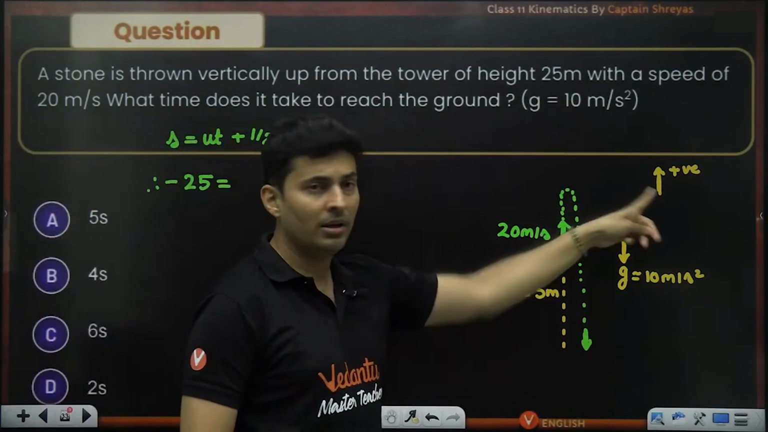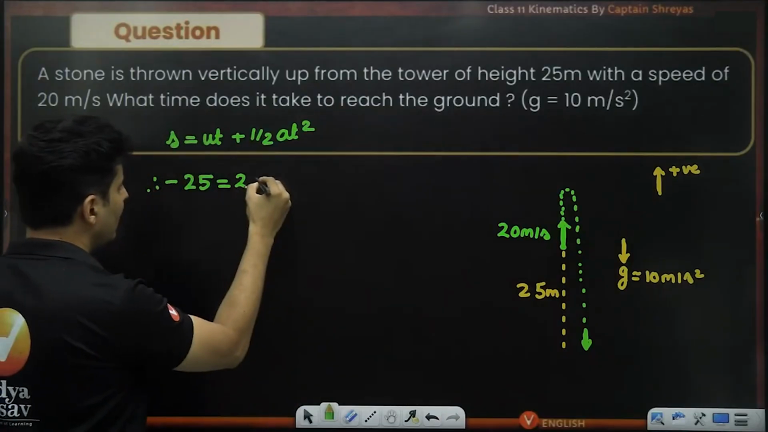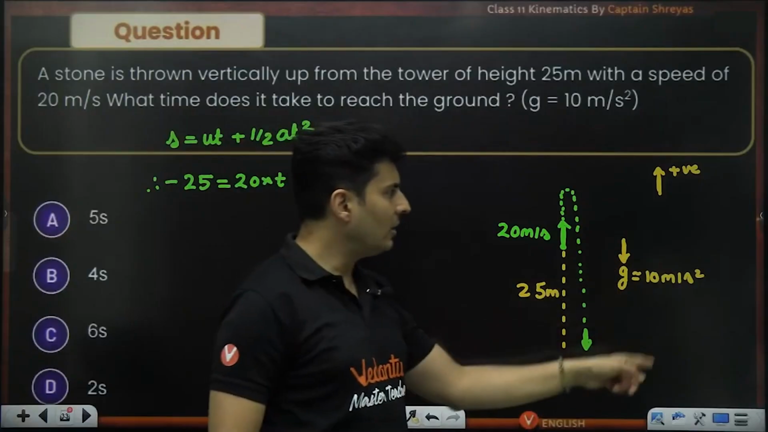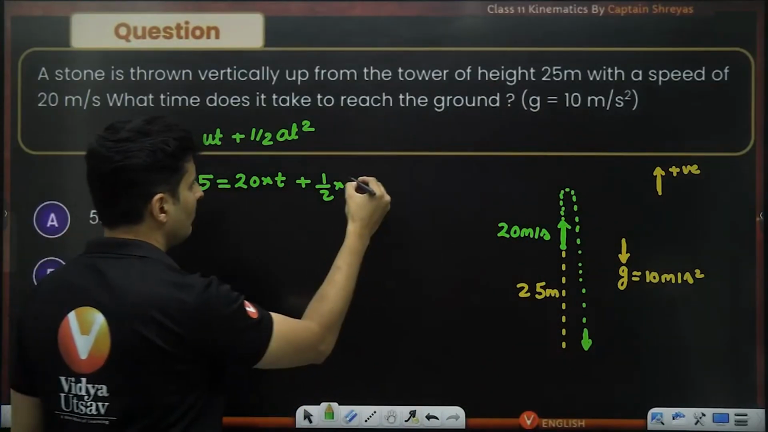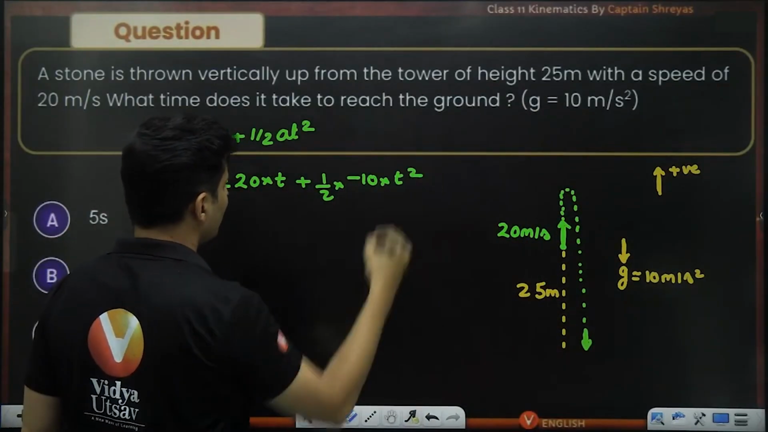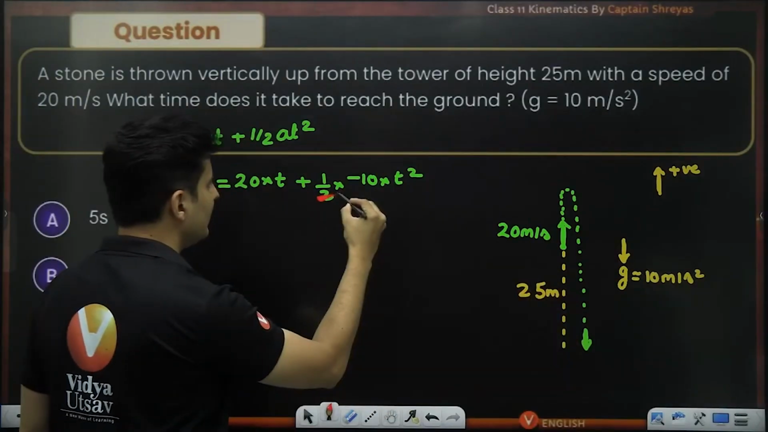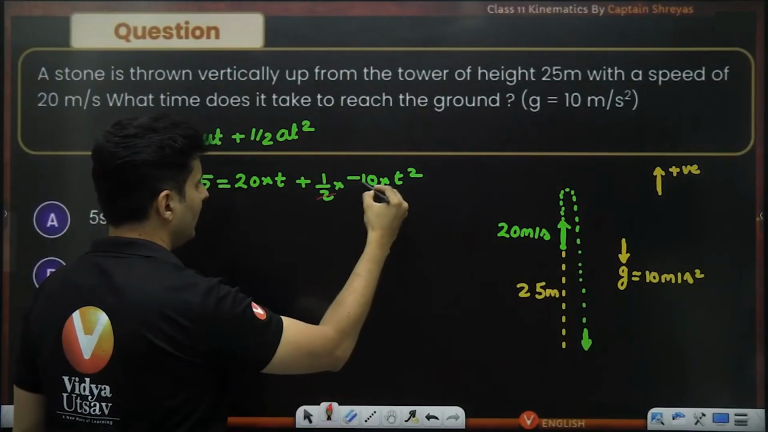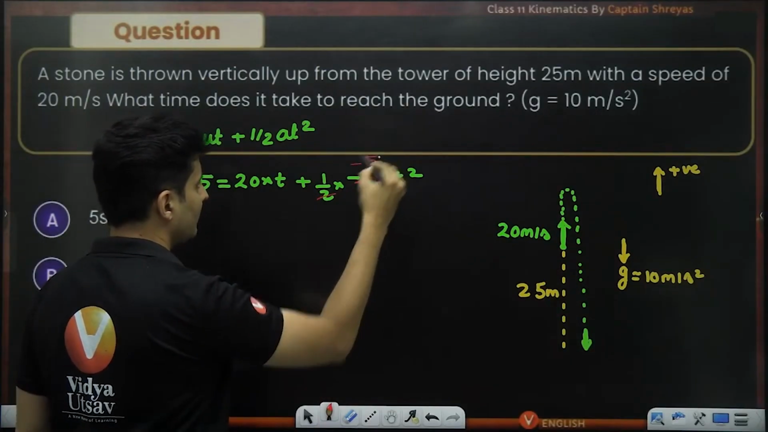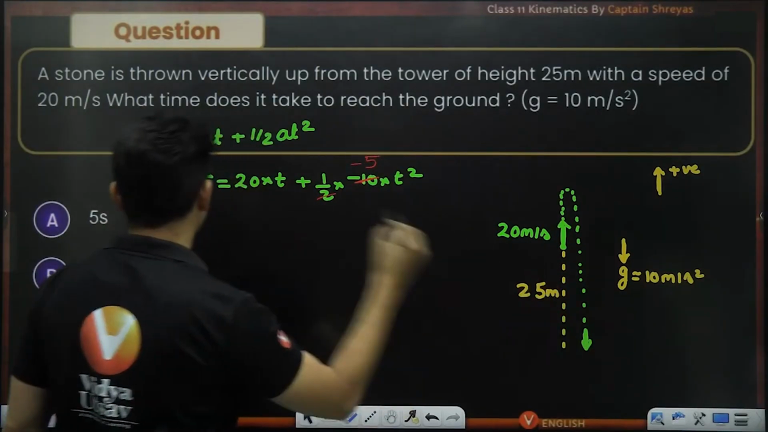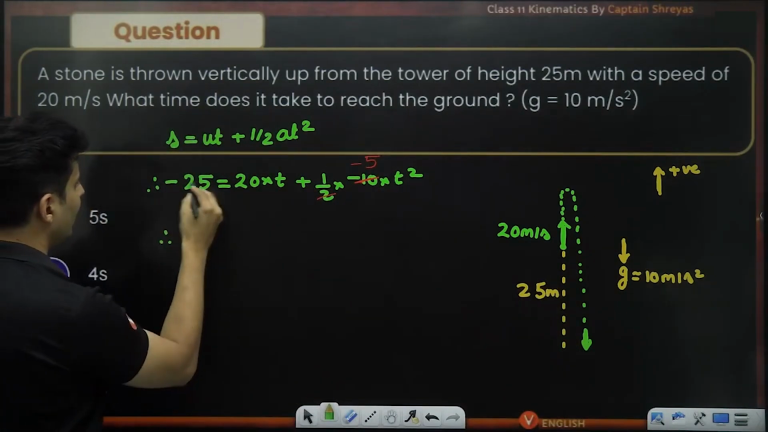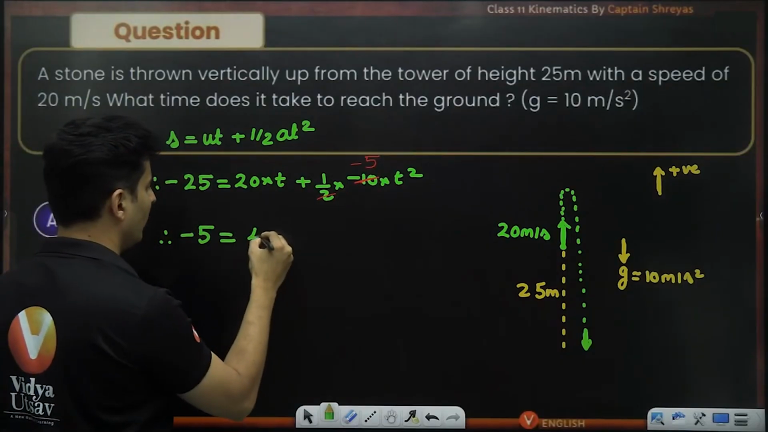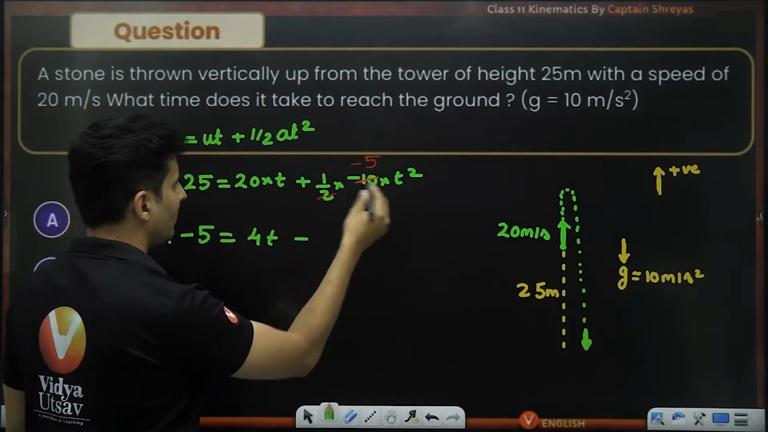Initial speed is up, so positive. So 20 multiplied by the time plus half into acceleration. It's down, so definitely negative. So minus 10 into t square. As you can easily see, the 2 and that 10 cancel, it will become minus 5. Perfecto. So we can cancel 5 from everywhere. 25 by 5 is minus 5 over here. 20 by 5 is 4t, minus 5t square.